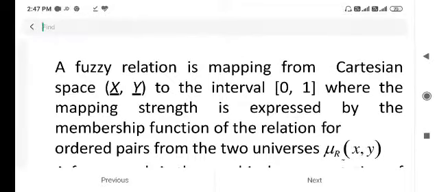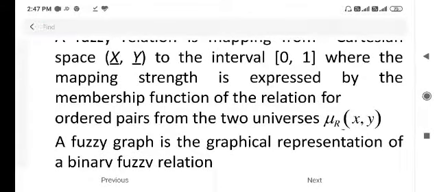A fuzzy relation is a mapping from the Cartesian space x bar comma y bar to the interval 0 comma 1, where the mapping strength is expressed by the membership function of the relation for the ordered pairs from the two universes, mu R of x comma y.